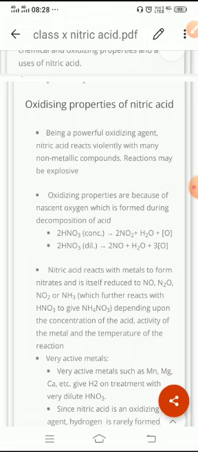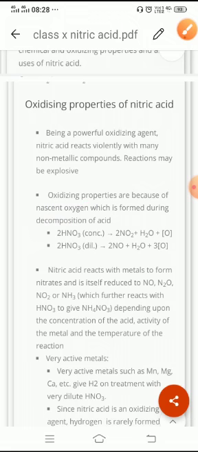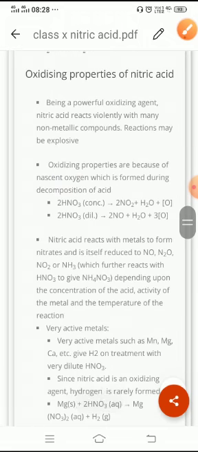Why does it have an oxidizing property? Nitric acid has oxidizing property because it gives nascent oxygen. Nascent oxygen means freshly prepared oxygen. Nitric acid is unstable to heat in concentrated form or in dilute form.